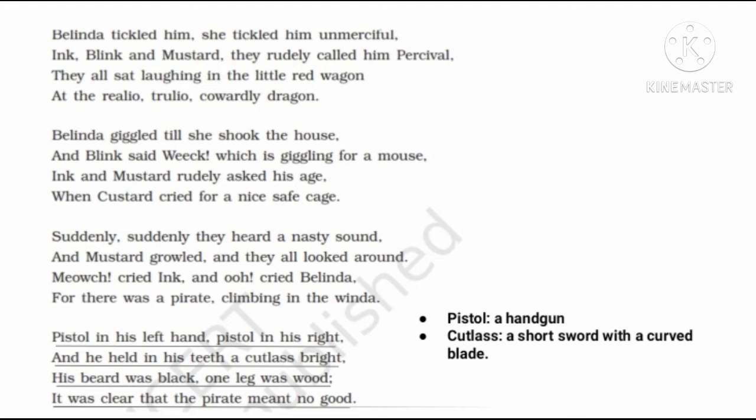Here in stanza 8, the poet describes the appearance of the pirate. He says that the pirate was holding handguns in both his hands and had a little sword too. He was holding a sword with his teeth. He had a black beard and one leg was made of wood. This means that though the pirate was a disabled person, still he was frightening all the other characters. Moreover, he intended to harm them.